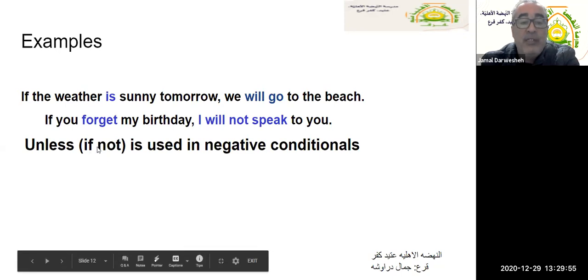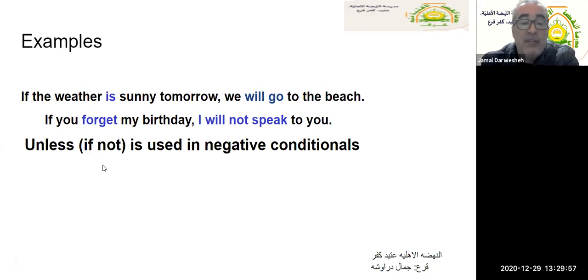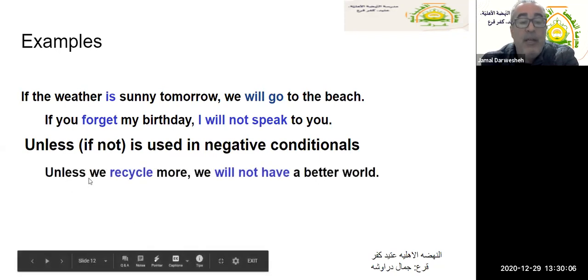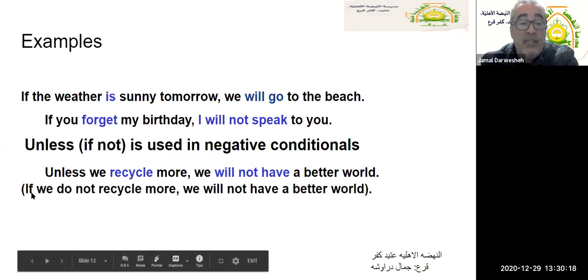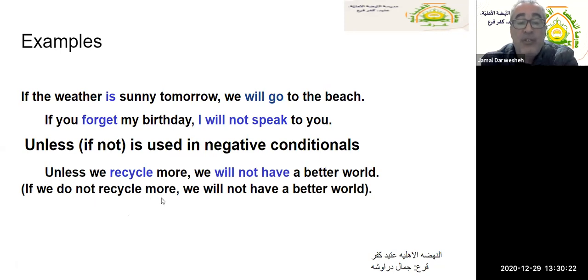Sometimes we need to use if not. Now, instead of using if not, we can use unless. Unless, as stated here, is used in negative conditionals. For example, unless we recycle more, we will not have a better world. Okay? Unless we recycle more, we will not have a better world. Now, this means that if we do not recycle more, instead of using if we do not recycle more, which is correct by the way, we will not have a better world.